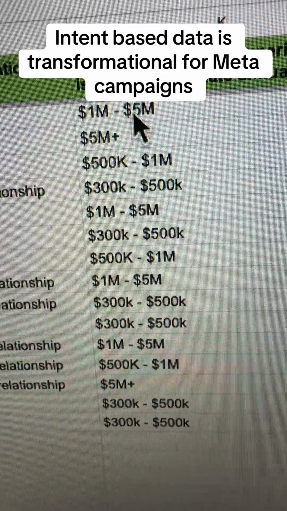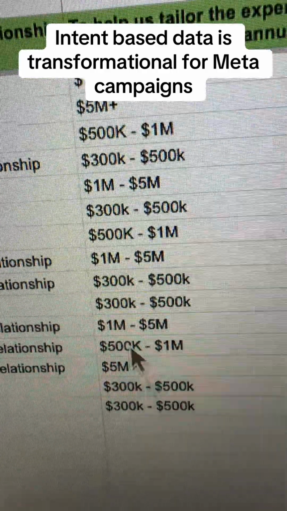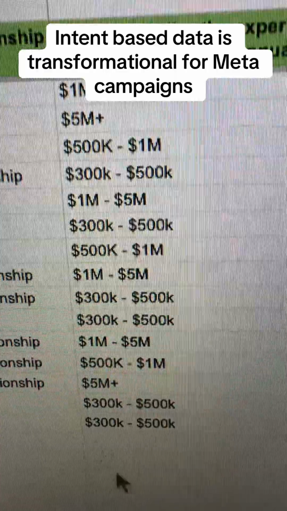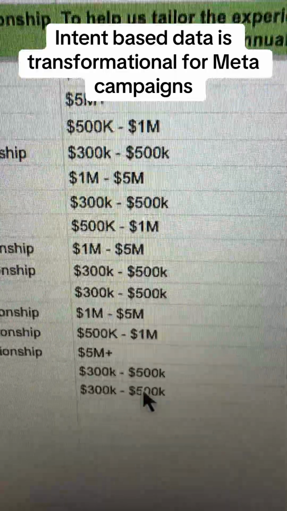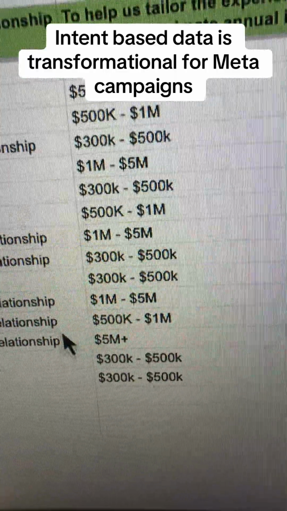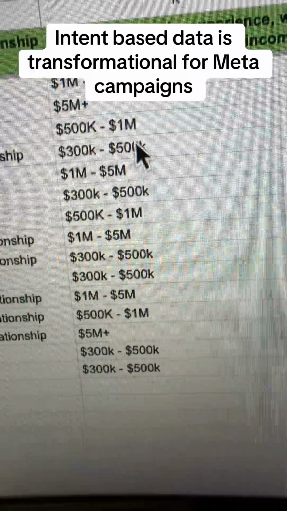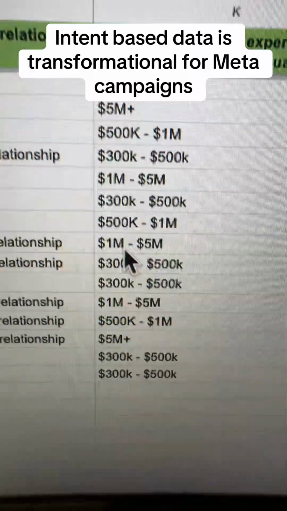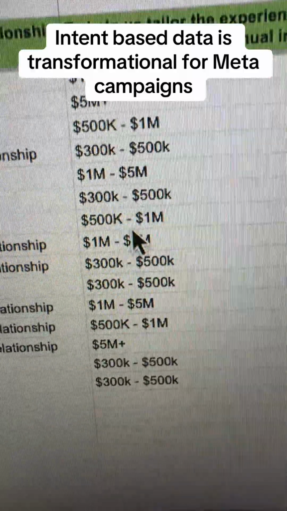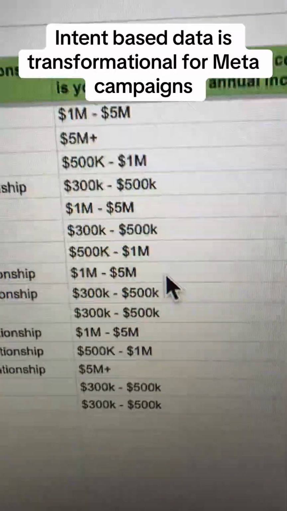Because I fed it data from people that were making a lot of money, these are the people that we got. And by the way, people say all the time, you can't get wealthy people on Meta, that's not where my audience is. Every client that I have that targets wealthy people says this to me. It's not true. They're on here, and they're also on TikTok, but I digress.